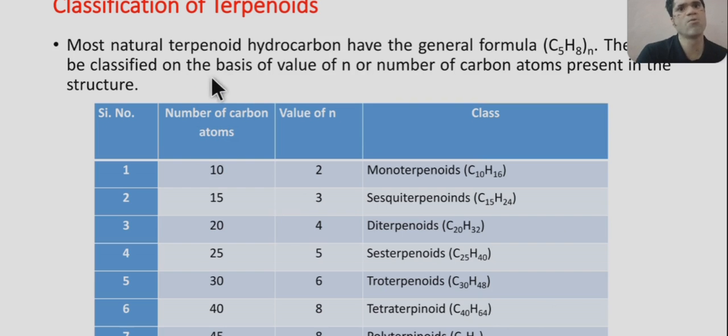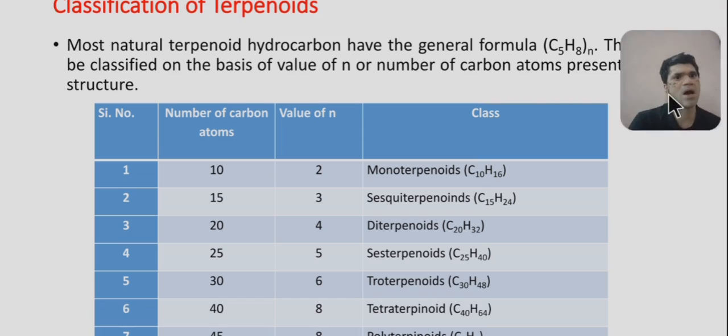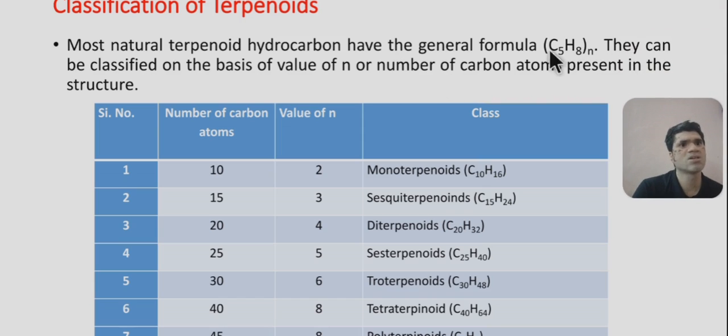So next we will move to the classification of terpenoids. Most natural terpenoid hydrocarbons have the general formula (C5H8)n. They can be classified on the basis of the value of n, or the number of carbon atoms present in the structure.